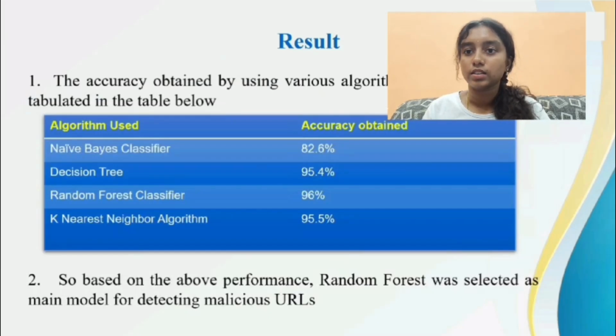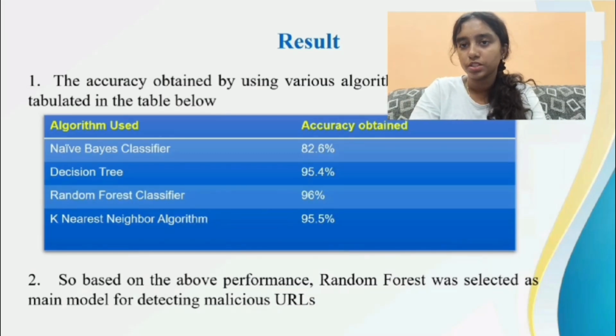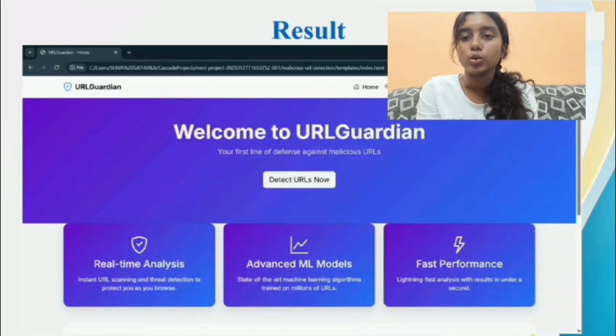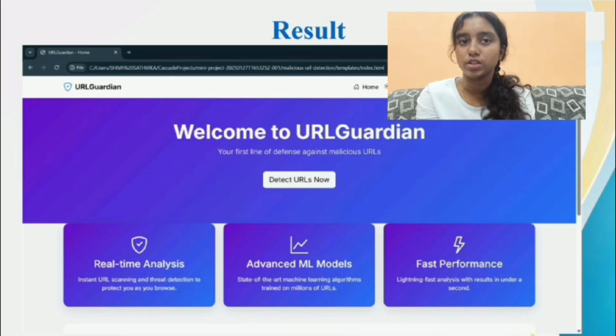We used many algorithms like the Naive Bayes algorithm, decision tree, random forest classifier, and KNN algorithms to check the accuracy. We obtained the highest accuracy with the random forest classifier, which is 96%, and we got 95.5% accuracy for the KNN algorithm. So we decided to proceed with the random forest approach and trained the model. Then we created a website named URL Guardian, which has a home page, a detect URL page, an about page, a sign in page, and a register page.